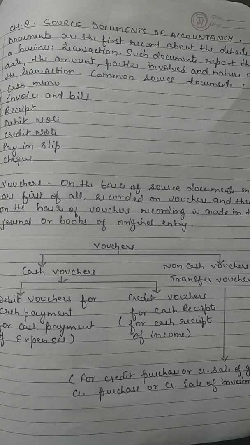Then we move ahead to the next one, that is pay in slip. What is pay in slip? This is a form available from a bank and is used to deposit money in the bank. Each pay-in slip has a counterfoil which is returned to the depositor duly stamped and signed by the cashier of the bank. This you must have seen if you have visited the banks along with your parents. You must have seen a long slip which is divided into sections. One is submitted in the bank itself, and the other is stamped and countersigned, and it is given back to you by the cashier.